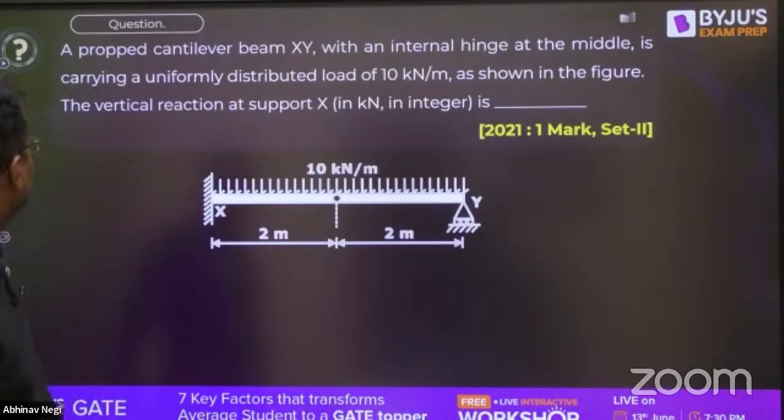Now 21, this question, okay. This question, okay. Sir, this question has done, na?